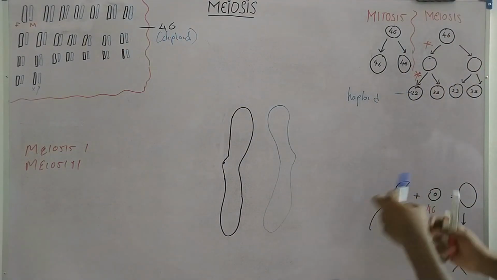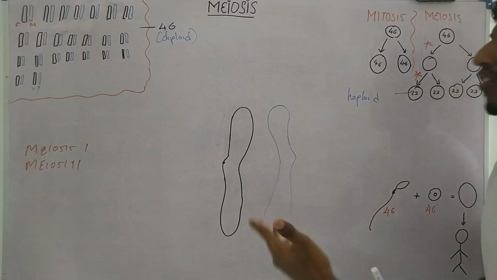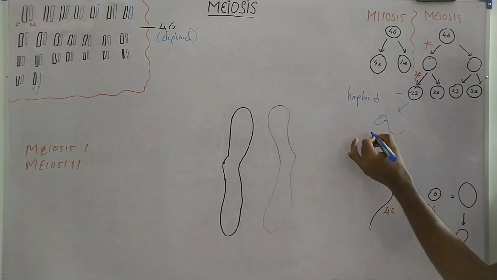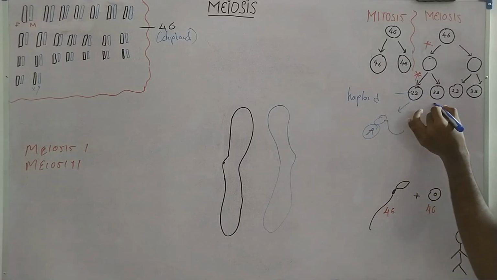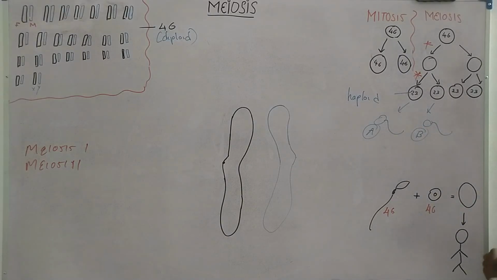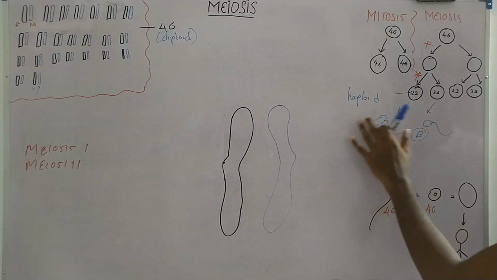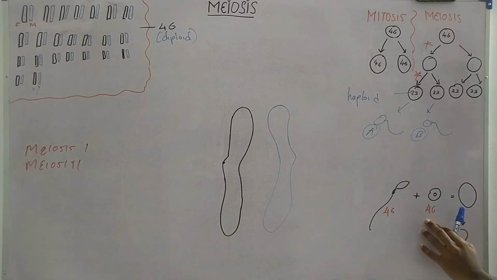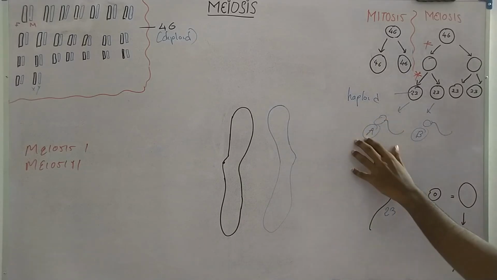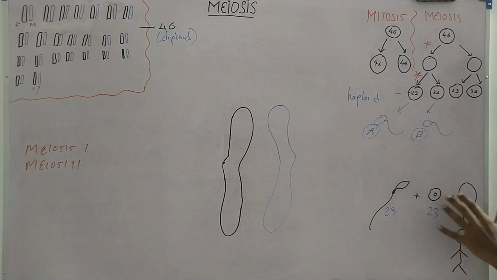Now what does this mean? This means they have different combinations of chromosomes. Let's say this develops into a sperm cell, which we can call sperm cell A, and this develops into another sperm cell, which we can call sperm cell B. Let's say sperm cell A, with its different combination of chromosomes, binds to an egg cell. Now the sperm cell has how many chromosomes? 23, and the egg cell has 23. Sperm cell A with its 23 chromosomes will bind to the egg cell and fuse to form a zygote, and this zygote will give rise to a whole new human.